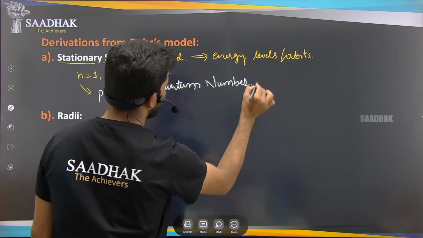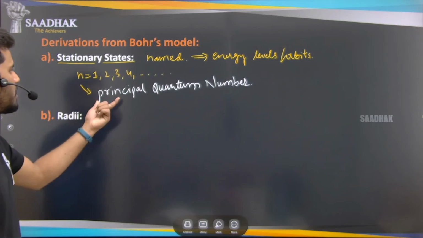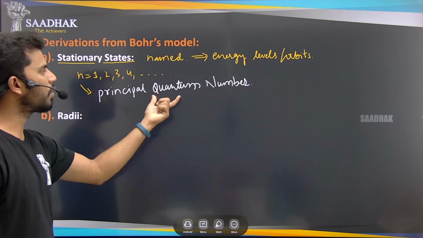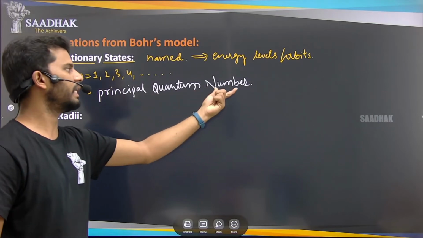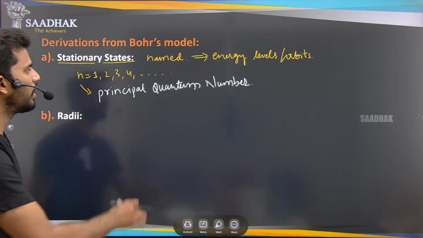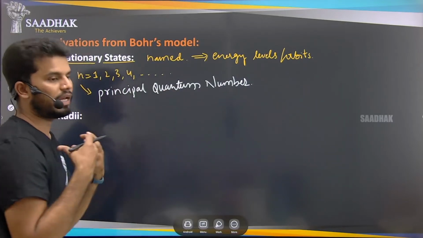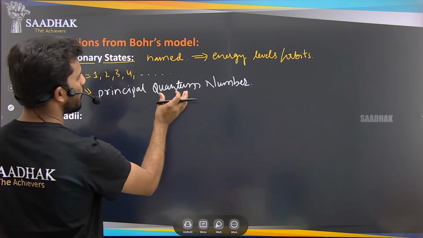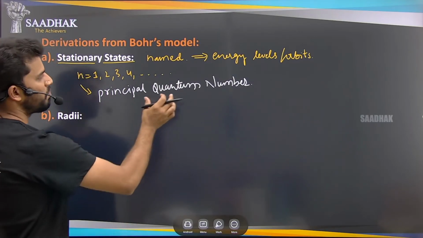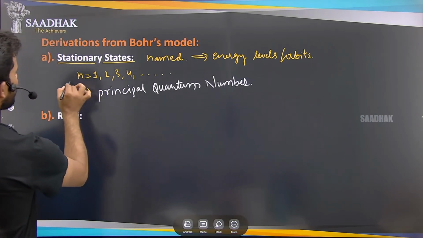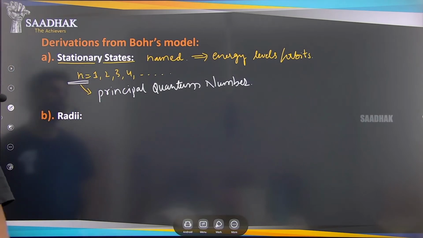Principal means main, that is, a stationary state. Quantum means the quantity or magnitude of energy, like I explained in previous lectures, from Planck's quantum theory. So this n indicates the principal quantum number of the Bohr model.